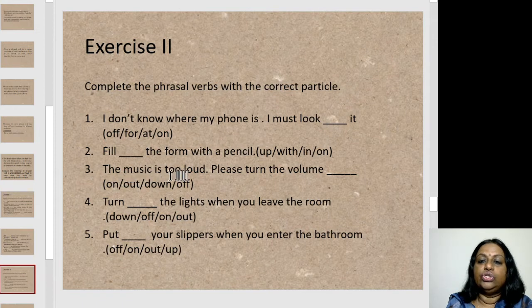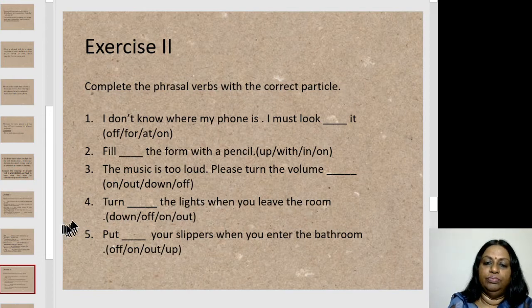The music is too loud. Please turn the volume dash. Look at all the options of particles you have here. On, out, down, off. Please turn the volume down. That is, make it lower.